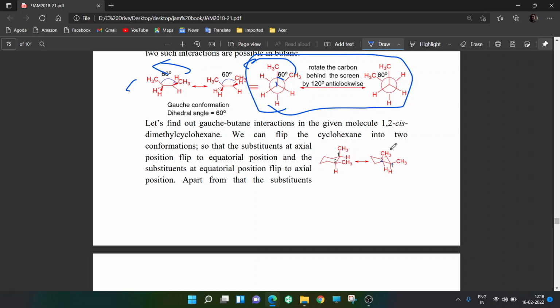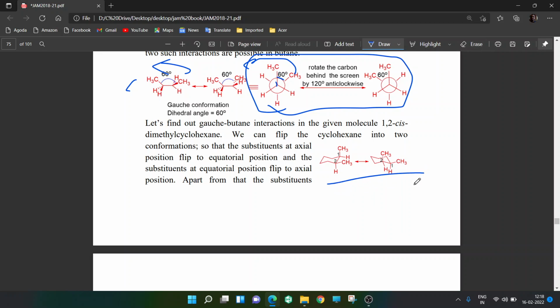So when I am flipping it down, this becomes here. See what happens: CH3 was in axial position, it comes to equatorial position. This H which was in equatorial position goes to axial position. Similarly here, equatorial goes to axial, and axial goes to equatorial. Now these are the two flipped structures.